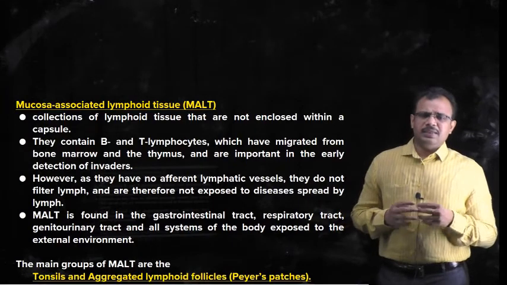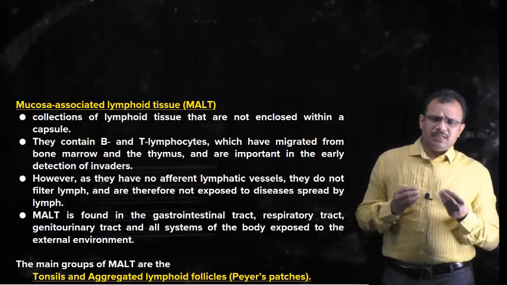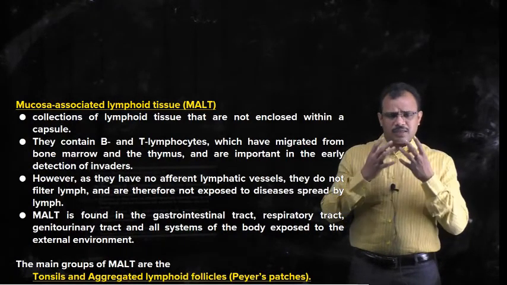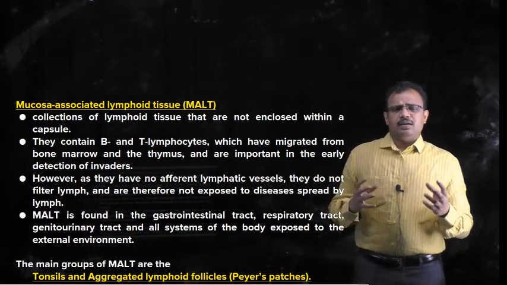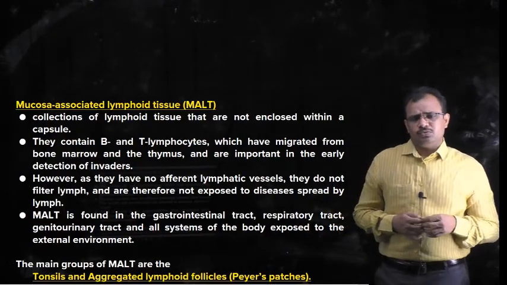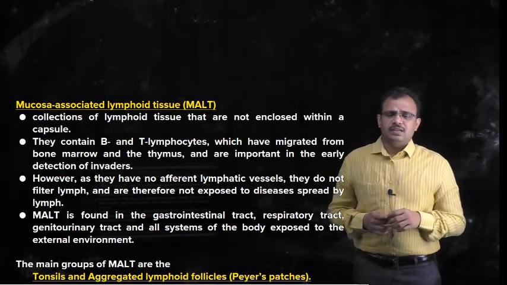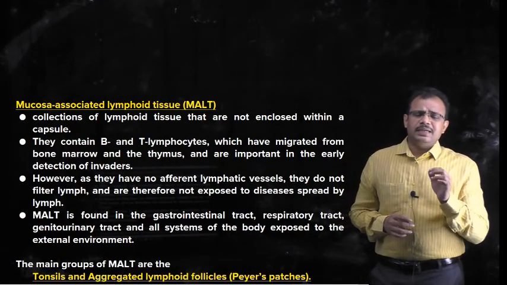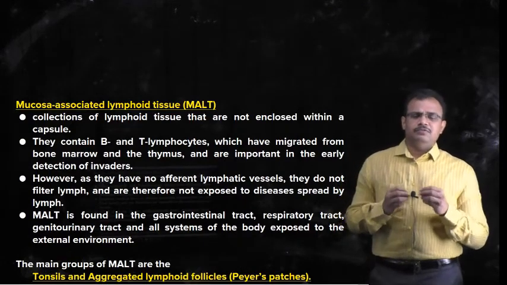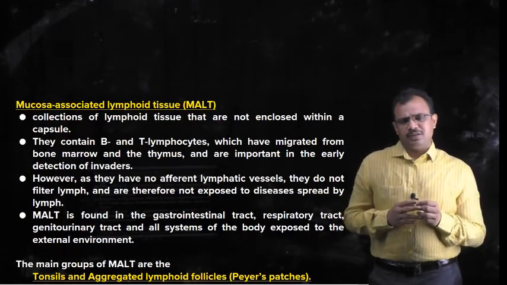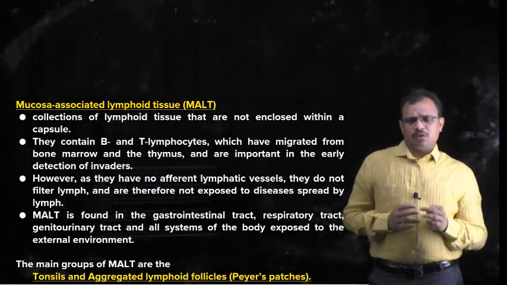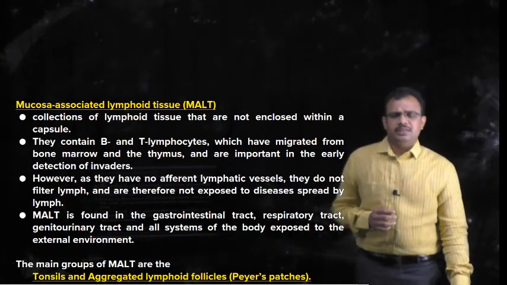So we have seen that the foreign antigens or microbes which enter through the nasal cavity, through the air or through the food will be taken care of before they enter into the bloodstream or into the tissues, and hence these are considered to be important in early detection of microbes or any invaders. Examples of this mucosa associated lymphoid tissue are tonsils and aggregated lymphoid tissues or Peyer's patches. Let's see them in detail.